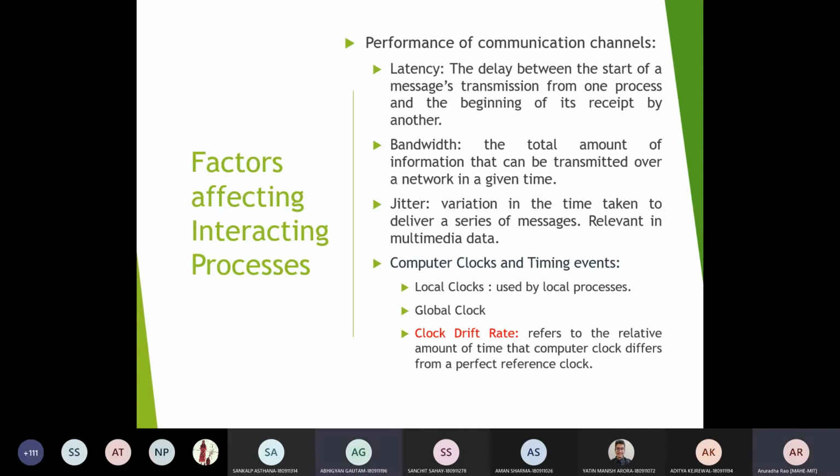Ma'am, maybe there is something pending in the queue. Which one? Some requests pending in the queue which cause the latency issue. Okay, then.